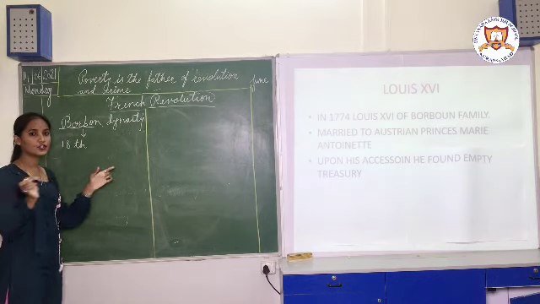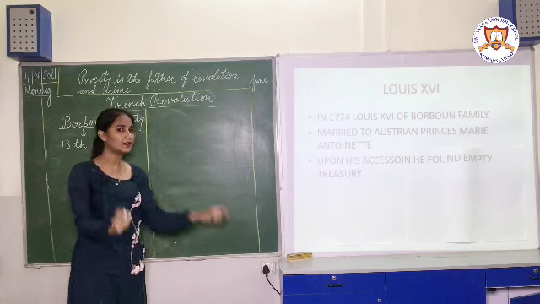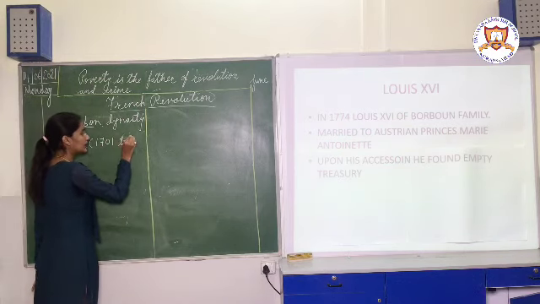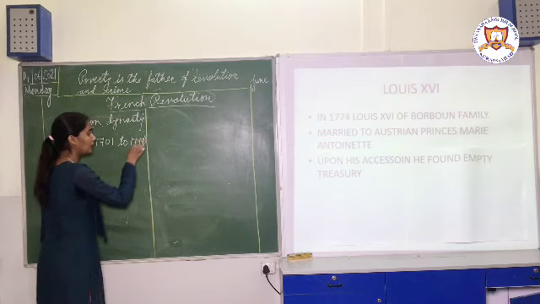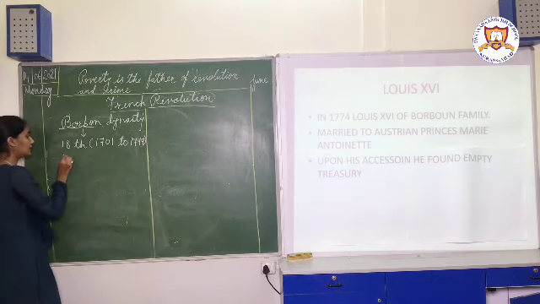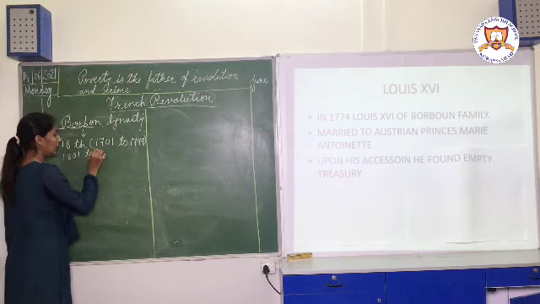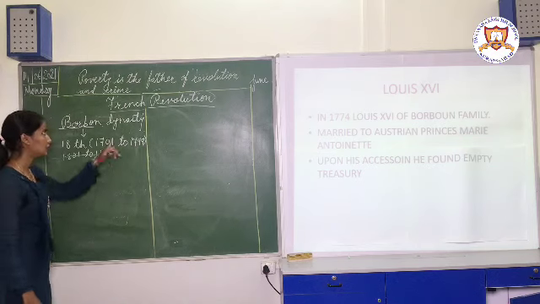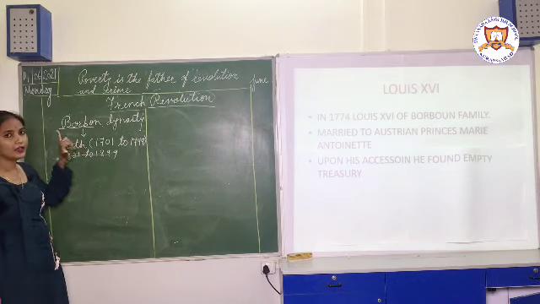Now, what is the 18th century? What is the exact period of the 18th century? It is from 1701 to 1799. Many children consider that 18th century means 1801 to 1899. So this is wrong. 18th century means 1701 to 1799. So this French Revolution happened in the 18th century.